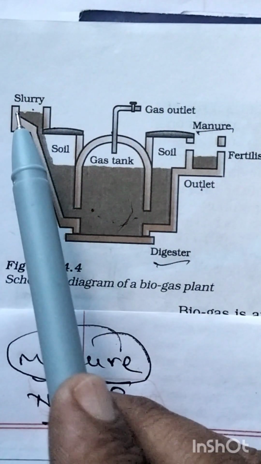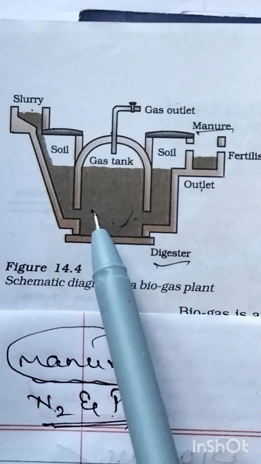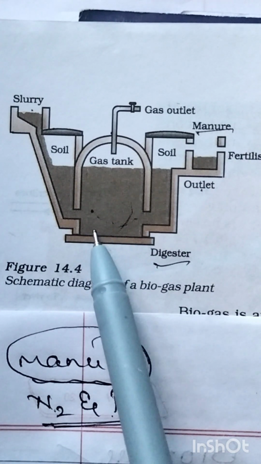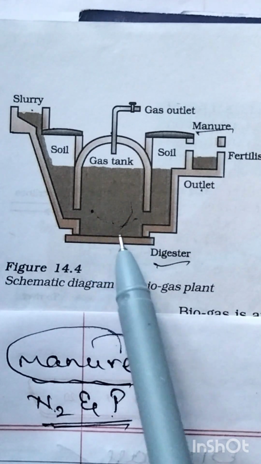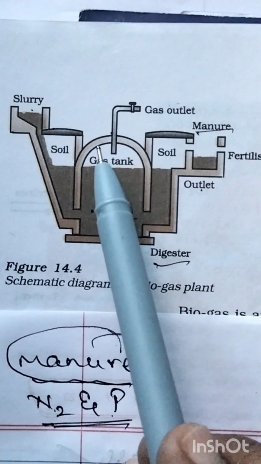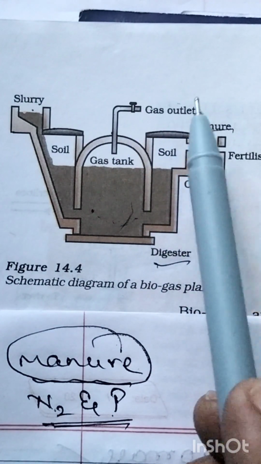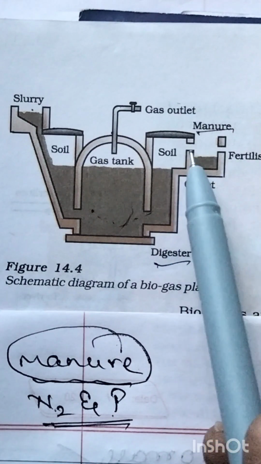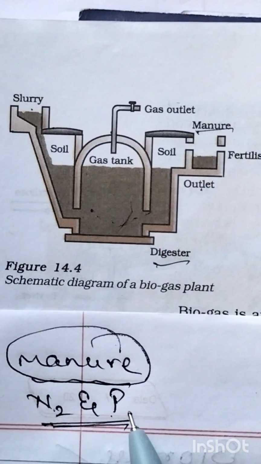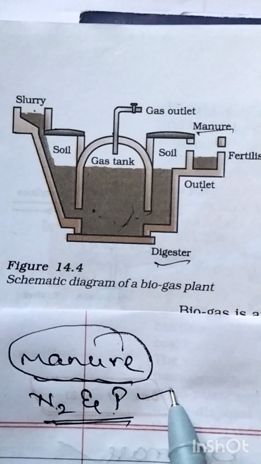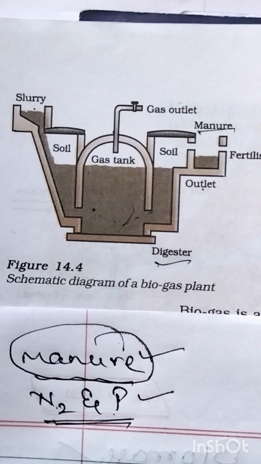Look, from this side you put the slurry into the digester, and inside the digester the slurry undergoes anaerobic decomposition by bacteria, and the gas is collected over the spent slurry, and the gas collected in the gas tank will be removed through the gas outlet, and through this opening the manure comes out, and that manure is rich in nitrogen and phosphorus, and hence that manure is used for the growth of the plant.